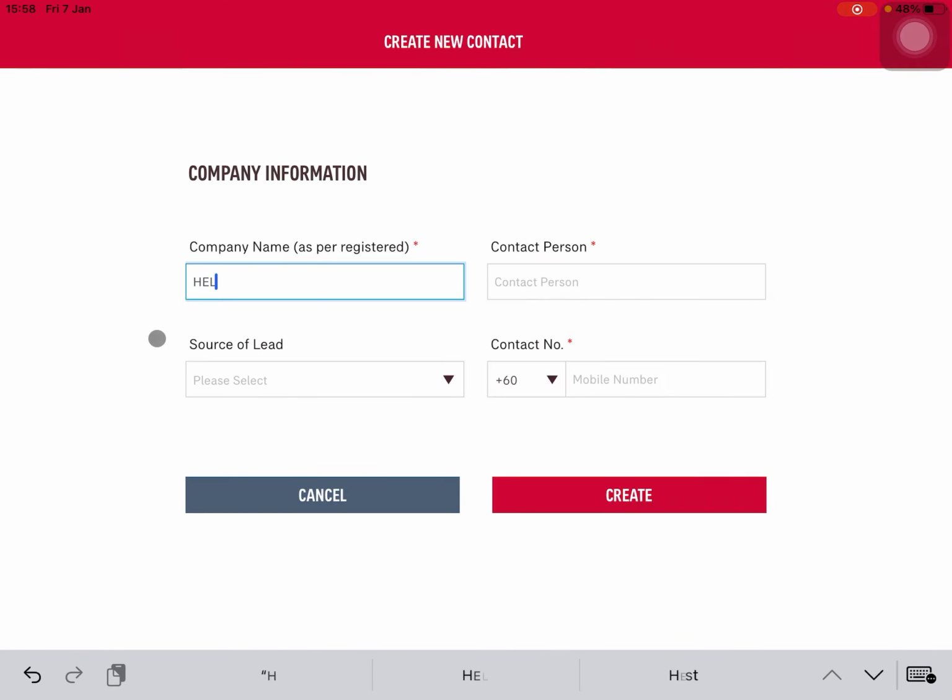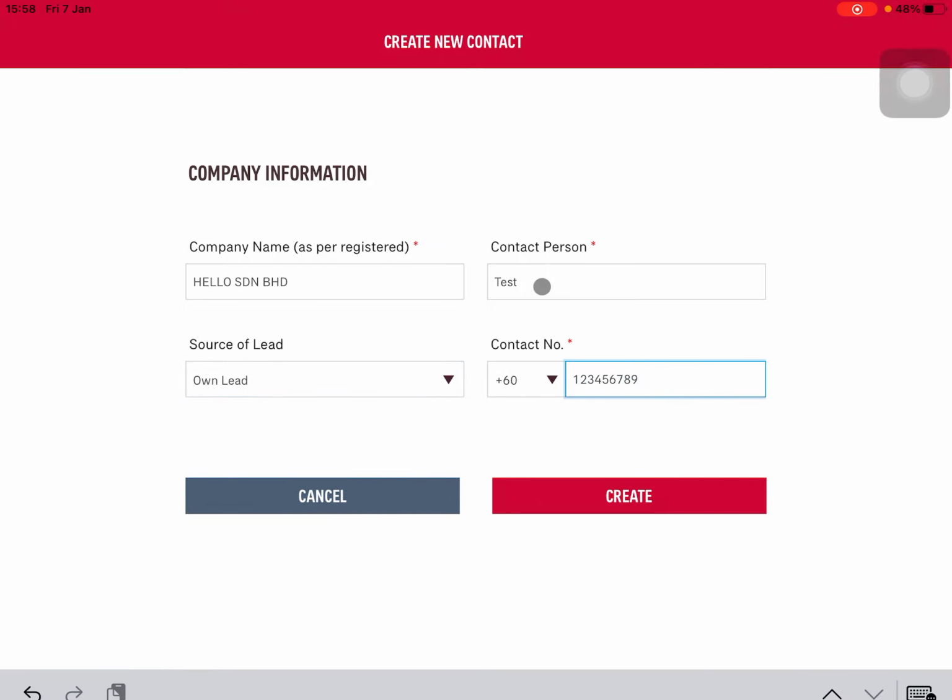Make sure you key in the name in capital letters. There's no space after the last alphabet, else it will be an error. Make sure all of this is in capital letters. Just key in the contact person, source of lead, and mobile number. Just randomly key in some number if you're doing a quick quote.